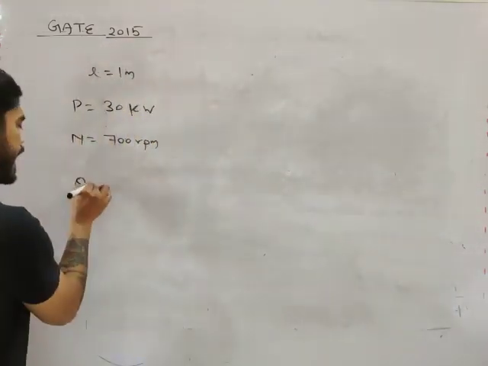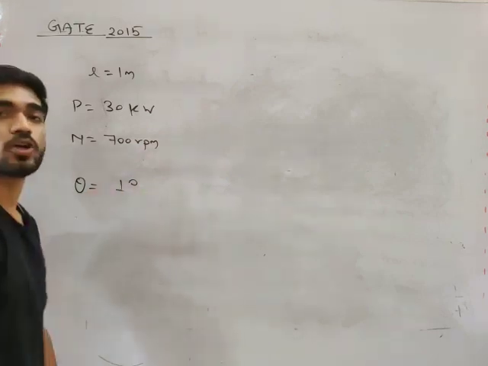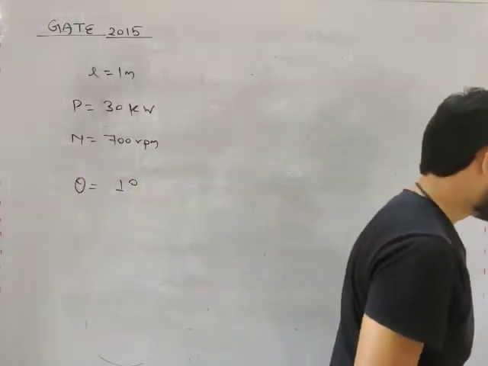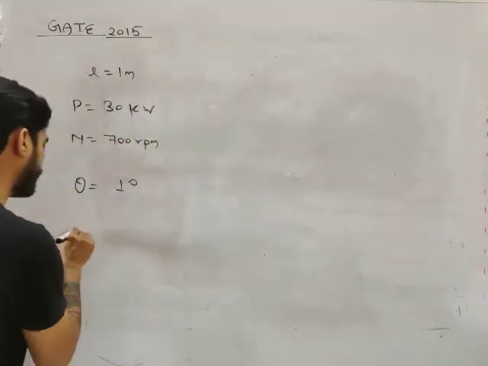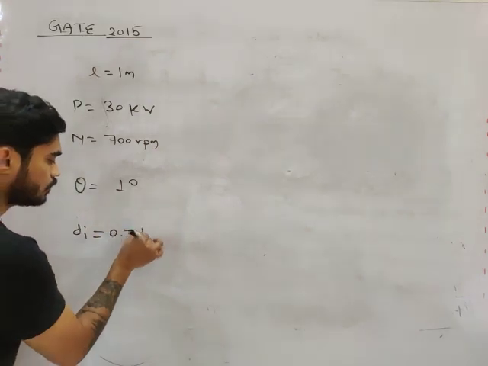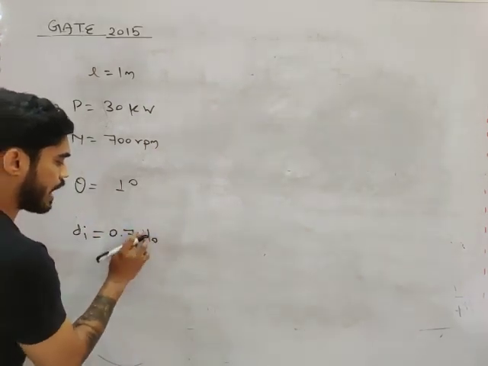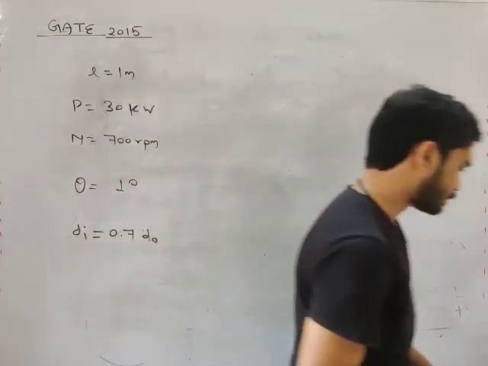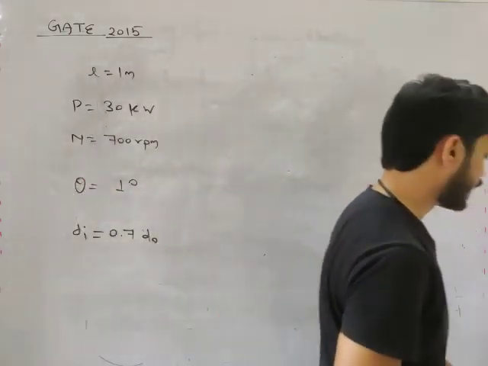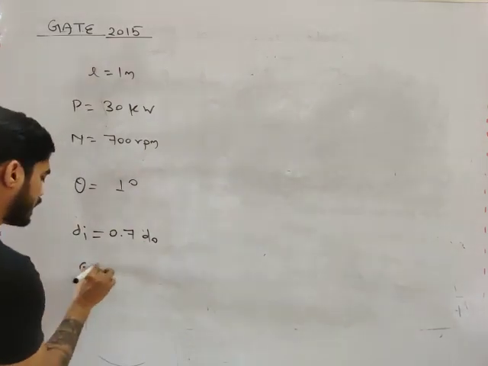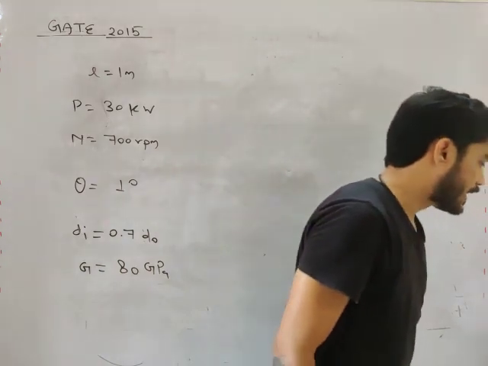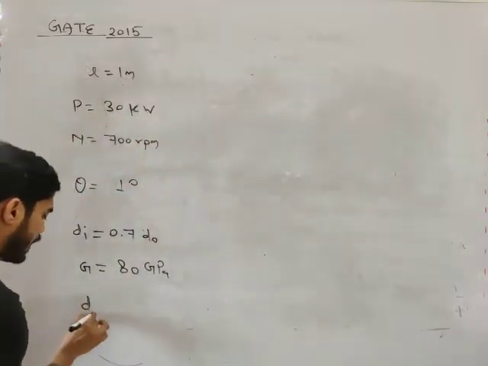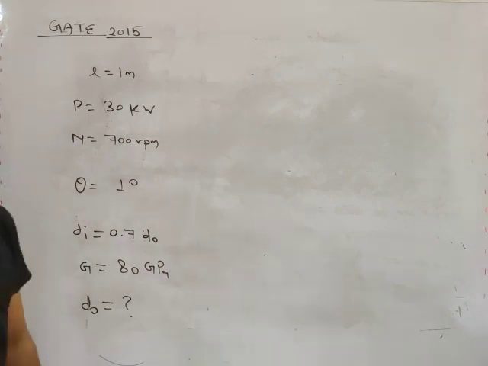So, theta has a limit of 1 degree. Theta should not cross 1 degree, my friend. Inner diameter of shaft is 0.7 times of outer diameter. Inner diameter means D I is 0.7 times of outer diameter. This is given, and modulus of rigidity is given 80 gigapascal. G is 80 gigapascal, and they are asking us to calculate the outside diameter of the shaft. So, this is the question, my friend.